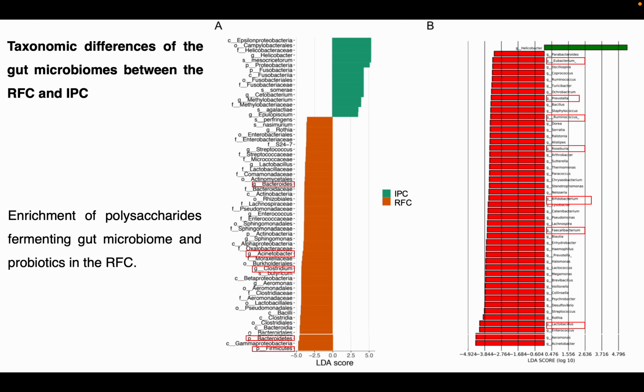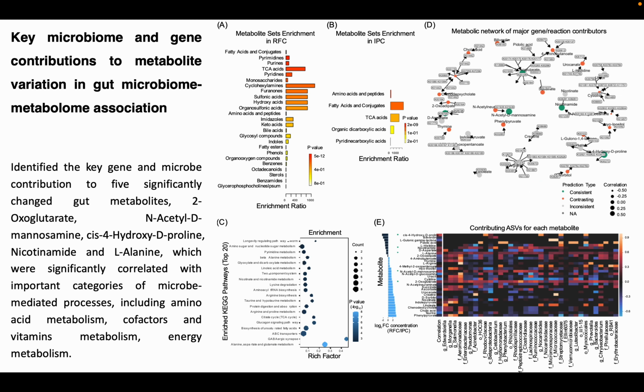It's interesting. The microbiome that fermented polysaccharides was enriched in the gut in RFC. So we further examined gut metabolites. There was a higher concentration of fatty acid, TCA acid, and monosaccharides in the gut of RFC.